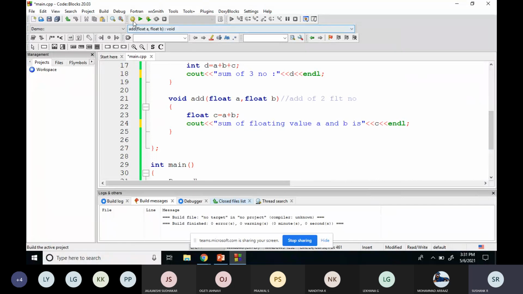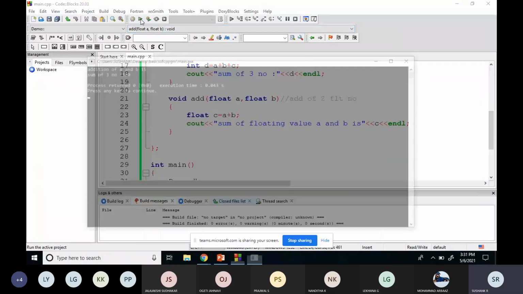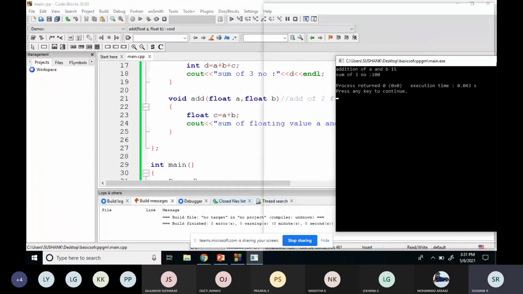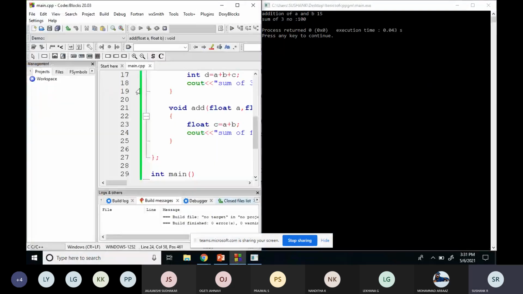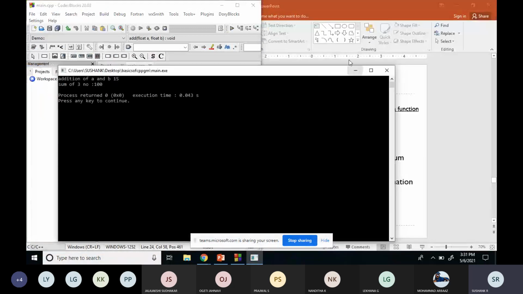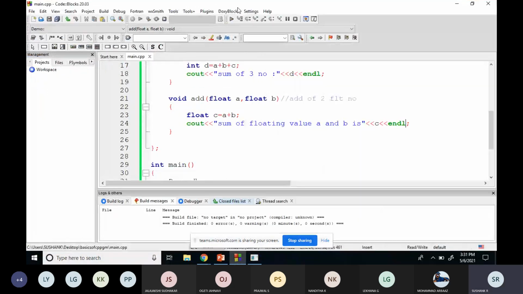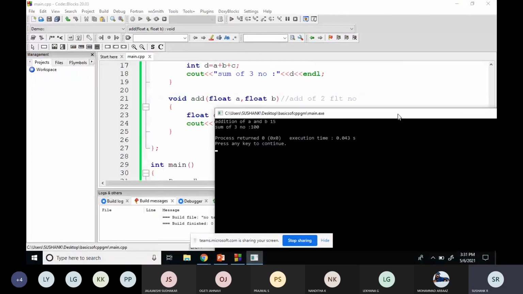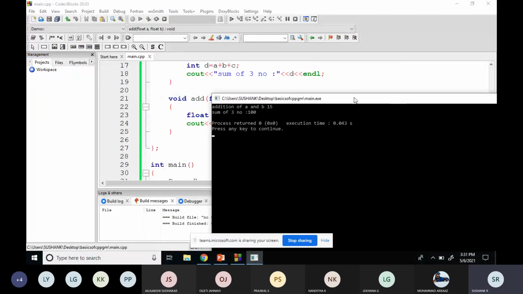So now see, the function name is the same. The first one is performing the addition of two numbers. In the second case, it is executing the second one, the sum of three numbers, so that you can check. The sum of three numbers is 100.